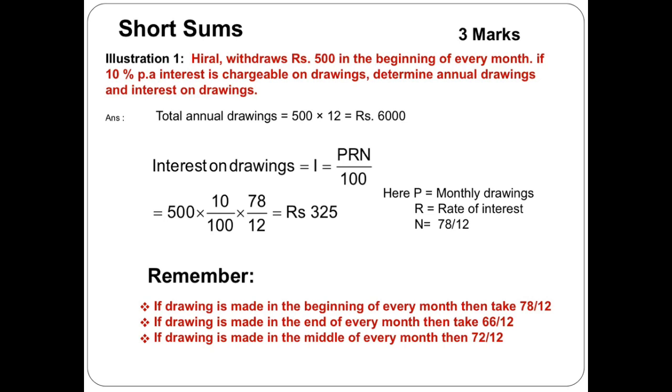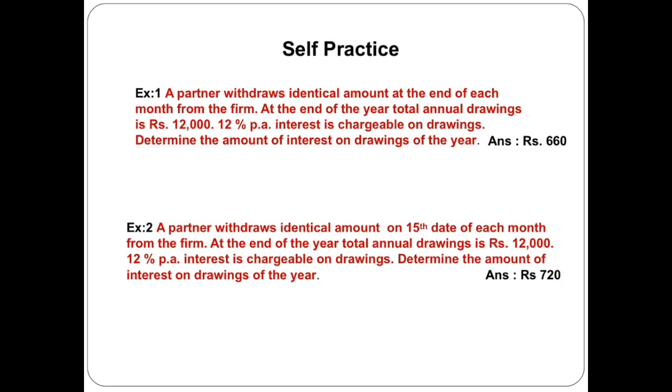It's a 1 mark question. Number 1, if drawing is made in the beginning of every month, then we have to take N as 78 divided by 12. If withdrawal is made at the end of every month, then N is equal to what? 66 divided by 12. And if withdrawal is made in the middle, that is the 15th of every month, then we have to take 72 divided by 12. Okay. Now next one. Here I have given 2 questions for self practice.